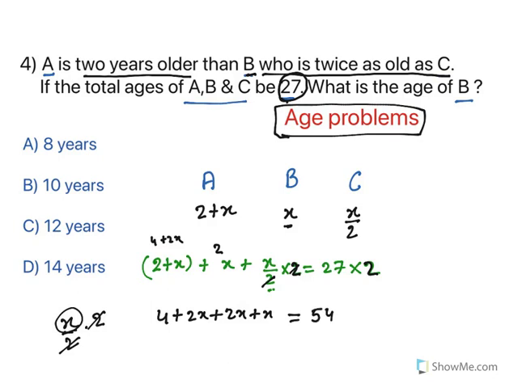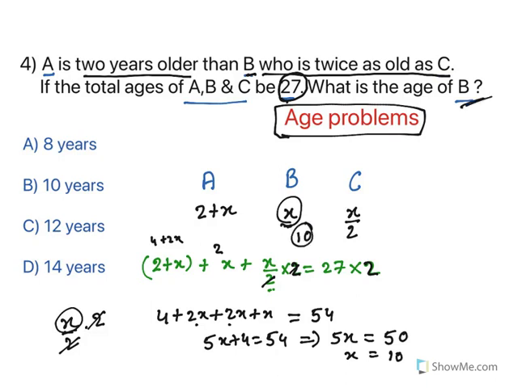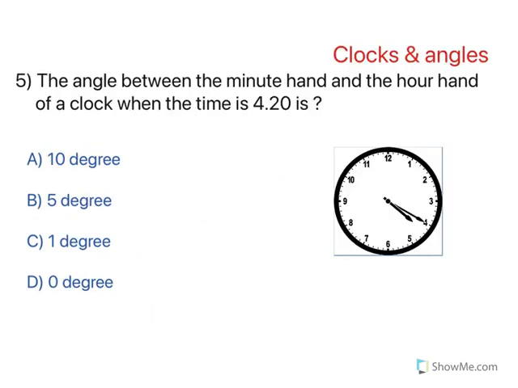When you do everything, what happens? 2 plus 2, 4 plus 1, 5x. 5x plus 4 equal to 54. So what is 5x? The 4 when you subtract, comes to this side, it becomes 50. X equal to 10. So what is x? 10. This is what is asked. What is the age of B? It is 10. See, it's so simple. So that means A's age is 12, C is 5. That's it. So answer is 10 years. So again, you need to understand the question properly. Moving to the next type of question.